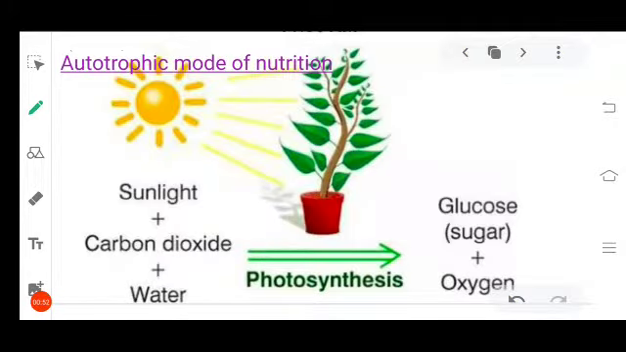Let's now recollect what is autotrophic mode of nutrition. In presence of sunlight, plants absorb carbon dioxide and water in order to make glucose, that's a carbohydrate, and oxygen. This is the process which is called as photosynthesis. In this process, the plants make glucose, which is a simple sugar, and store this glucose in the form of starch, which is a complex sugar, and it is stored in the leaves, stems, and roots.